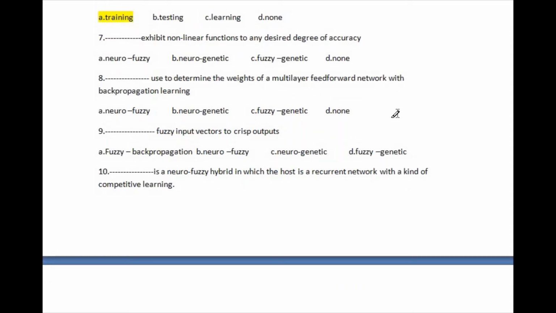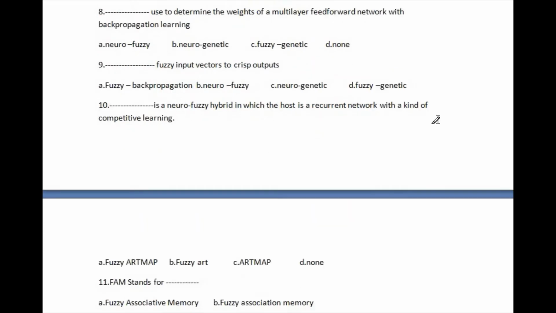Let's go to question number 7. Question number 7: blank exhibits nonlinear function to any desired degree of accuracy. The given options are: first, neurophysiology; second, neurogenetic; third, physigenetic; and last, none. The right answer of this question is option C, physigenetic.